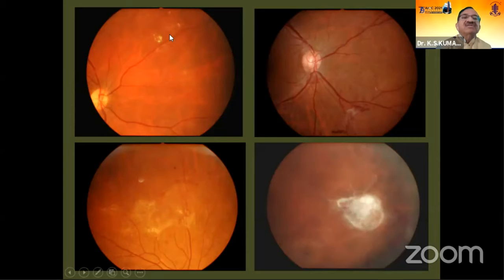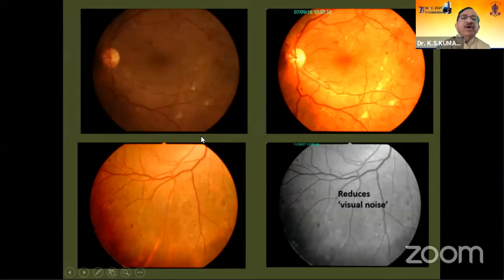Oftentimes, the neovascularization will be associated with some element of fibrous proliferation, a little yellowing, which can be very subtle like here, or a little more prominent as can be seen in the fundus picture to your right, and of course well-established fibrous proliferation, fibrovascular proliferation, as seen in the pictures below. A point to emphasize from the pictures on top is to use the proper illumination and that way not miss neovascularization. The slide here shows neovascularization that may be easily missed, whereas in the same picture to your right-hand side, the neovascular front with better illumination is staring at you.